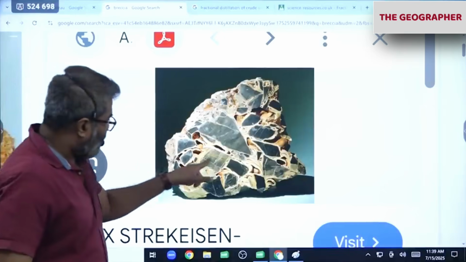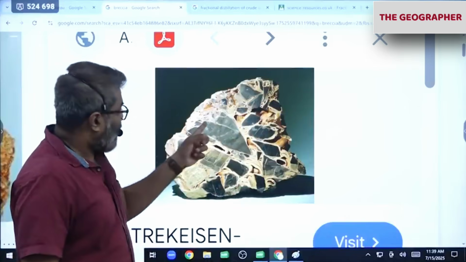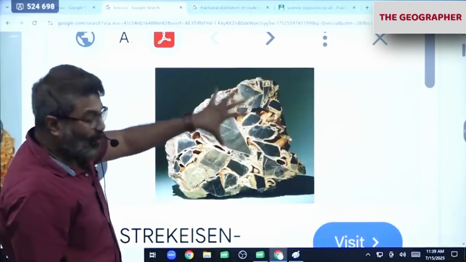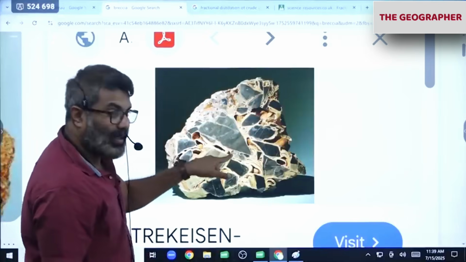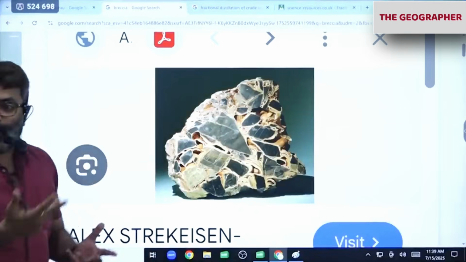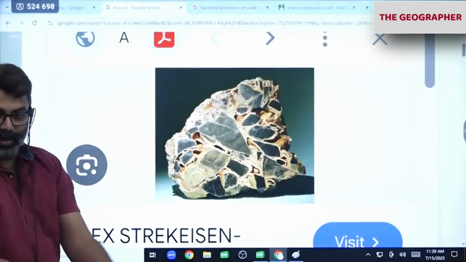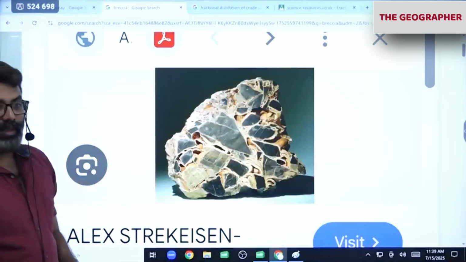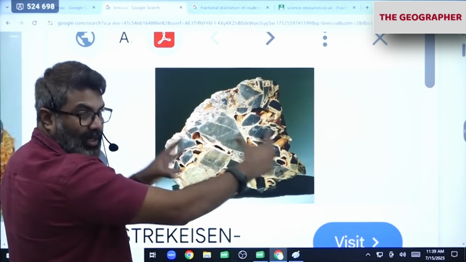Correct. Different small pieces of other rocks are there, and some sand is there. All of them have been compacted, and it has become another rock. If you investigate this rock, you will get other, different rocks also here. And notice that all of them are different shaped, angular shaped sediments. Where did they come from? Rivers. Rivers brought them to the ocean, sea, river, lake. All of them compacted below the water body, forming this. Notice how it looks. This is clastic. Clastic is a mixture of different sized, shaped sediments.